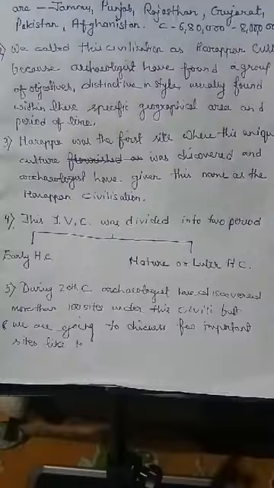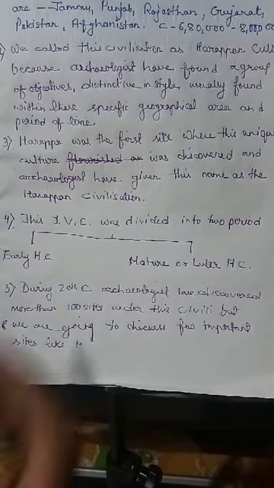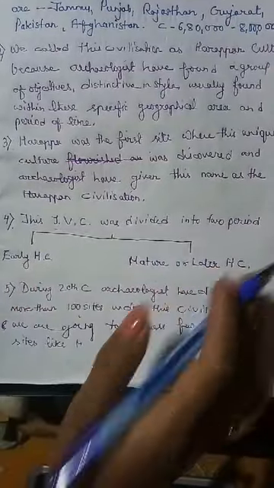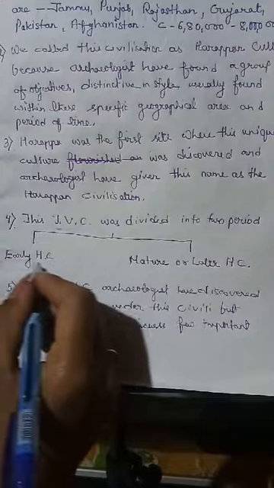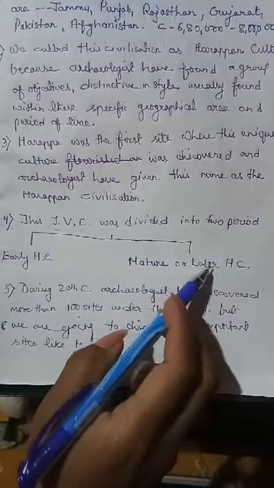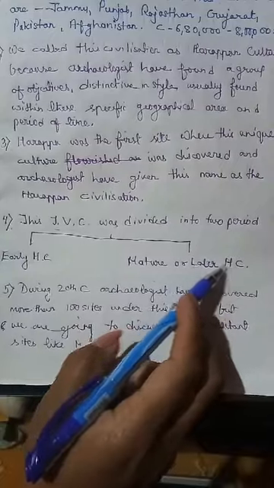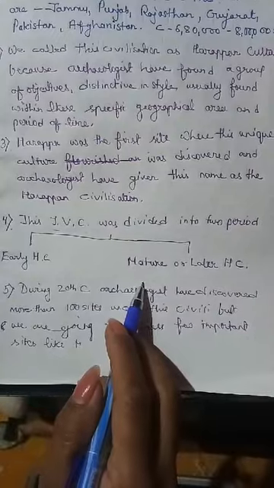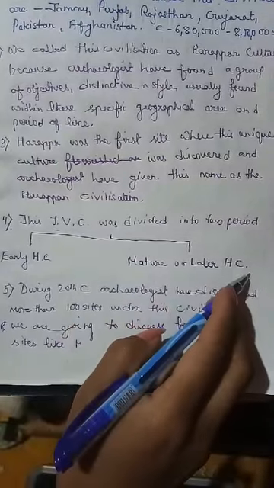To make it easier, the archaeologists have divided the IVC, the Indus Valley Civilization, into two periods. One is the early Harappan civilization, that is during the time of its flourishing, and the other is the mature or later Harappan civilization, that is during the time of its decline. In the next class we are going to discuss the early Harappan sites and the mature Harappan sites.